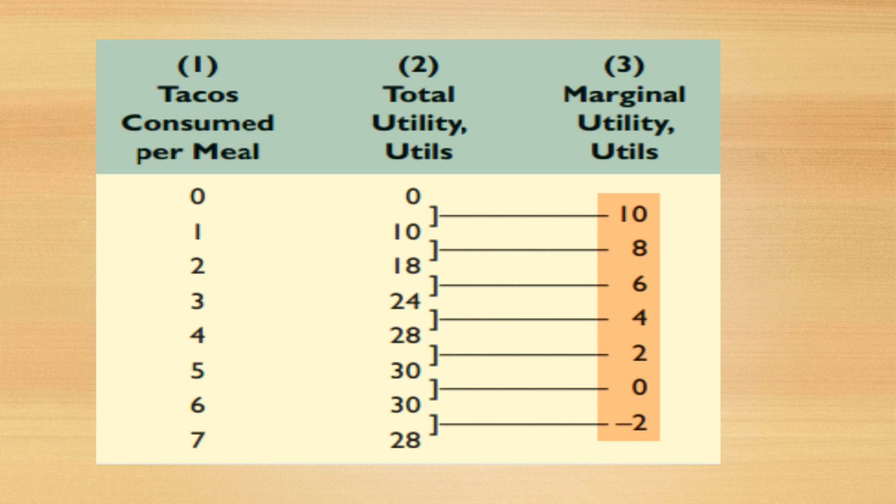So as we consume successive units of a good or a service, our total utility increases, but on the other hand, the marginal utility is decreasing. The rate of total utility increase is decreasing.